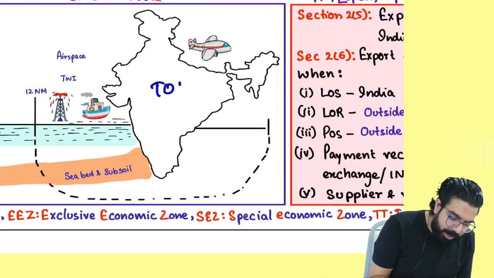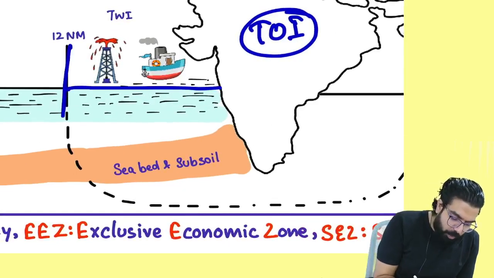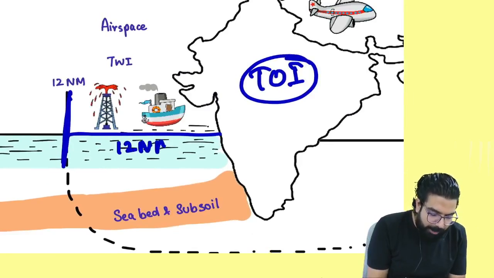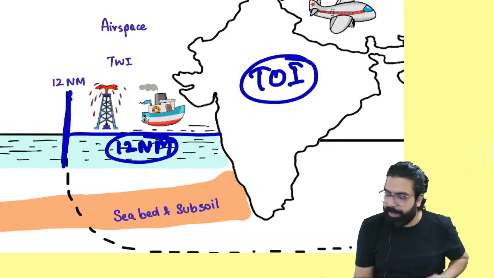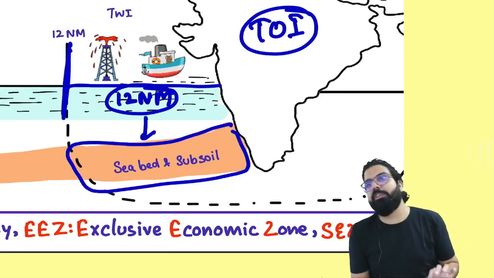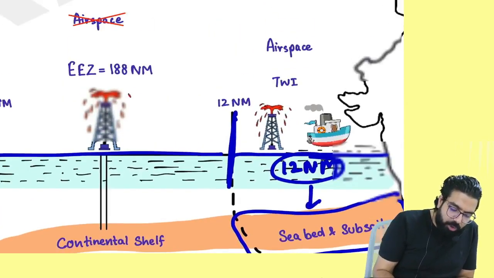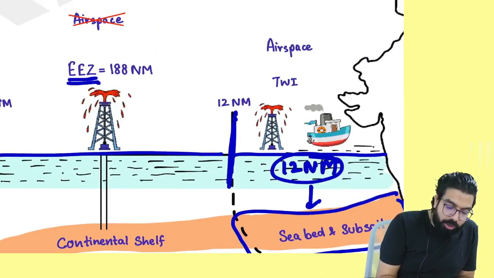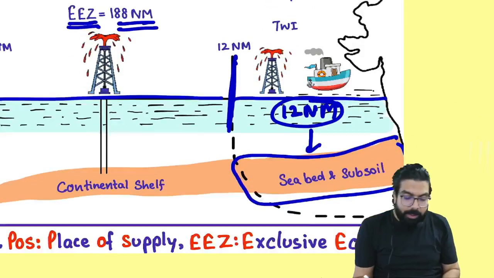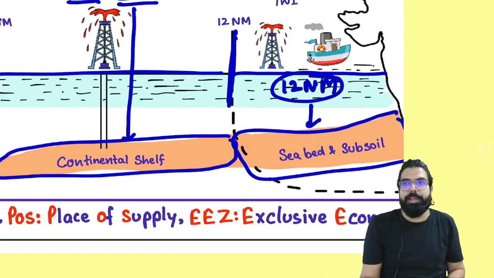India means what, everyone? Territory of India. If I tell you territorial waters of India, what is it? Up to 12 nautical miles, it is also India. Below that, the seabed and the subsoil is also India. After that, the exclusive economic zone, which is 188 nautical miles, that is also India. Below this, the continental shelf is also India.